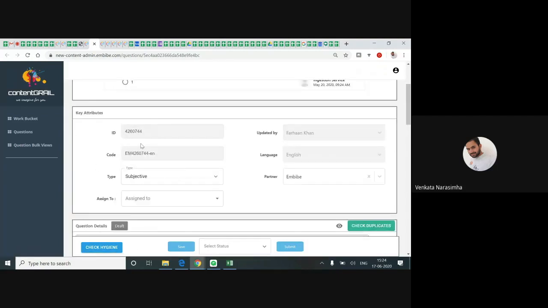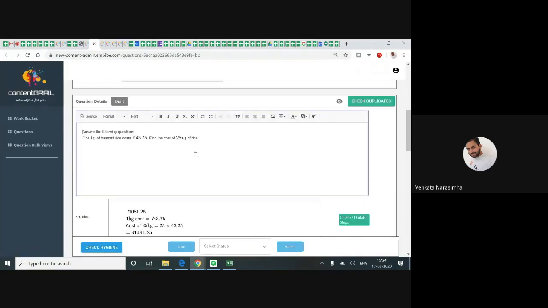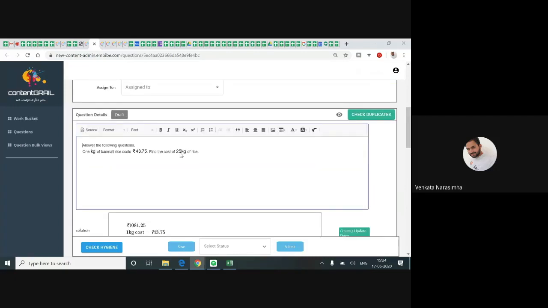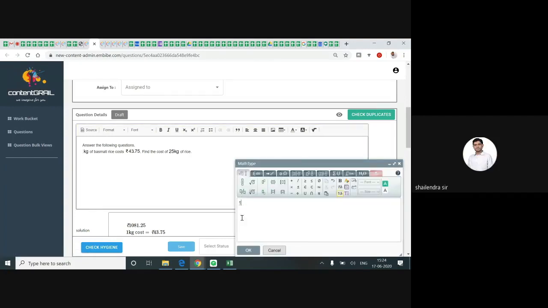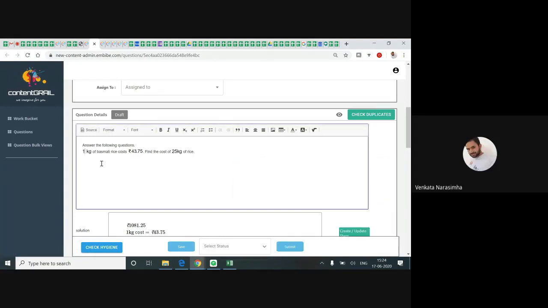You can see the question body, everything is given here, right? You can see here 25 kg is fine, but 1 kg is written like this. So what you need to do is erase it and put 1 here in MATLAB. You understand me? Got it, right?